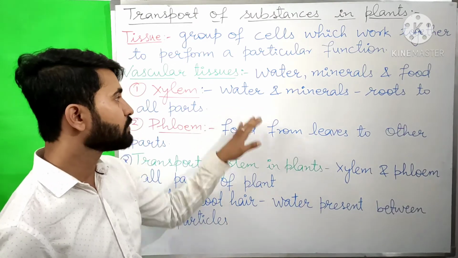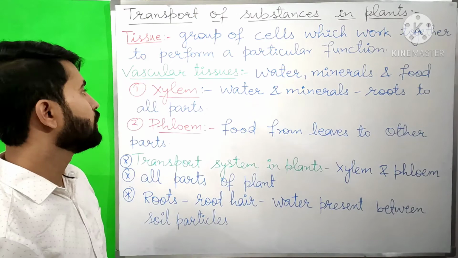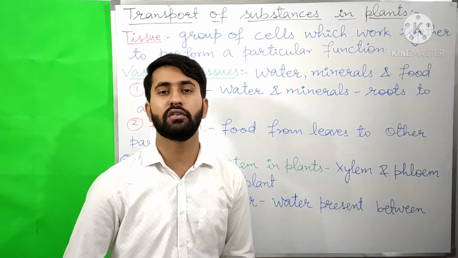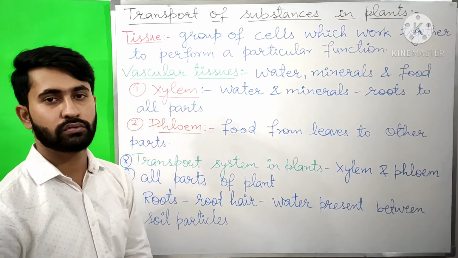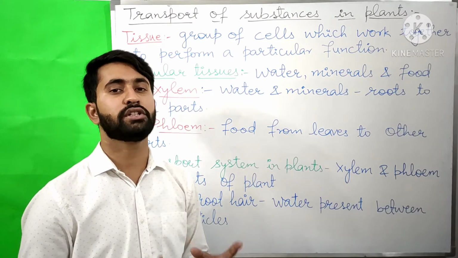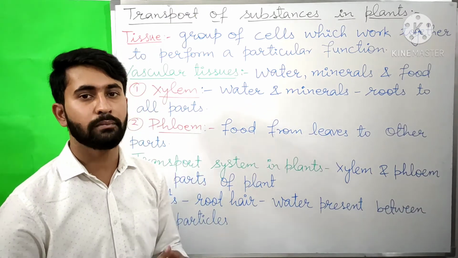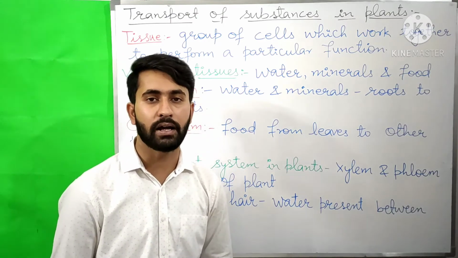The tissues which transport water, minerals and food to the different parts of a plant are known as vascular tissue.